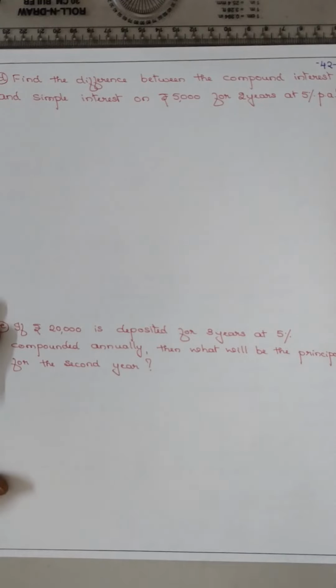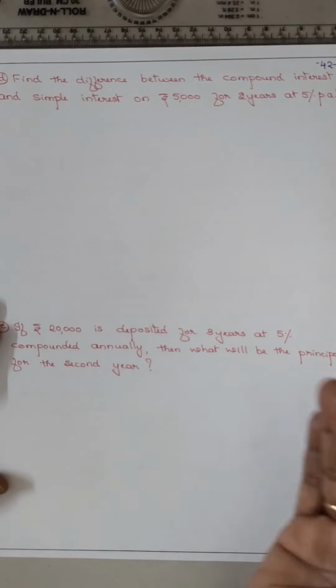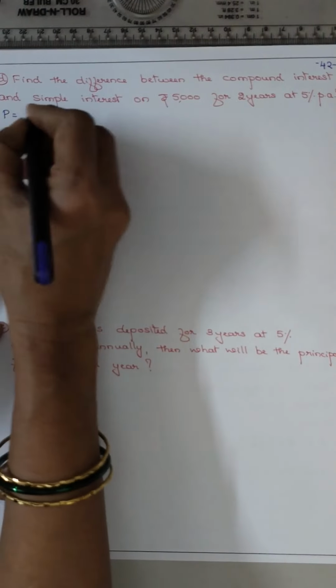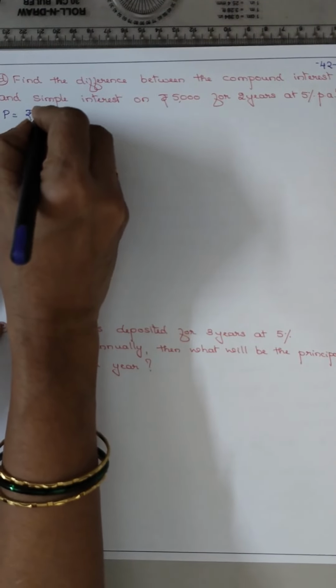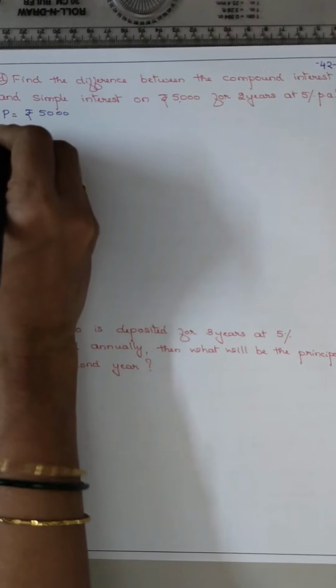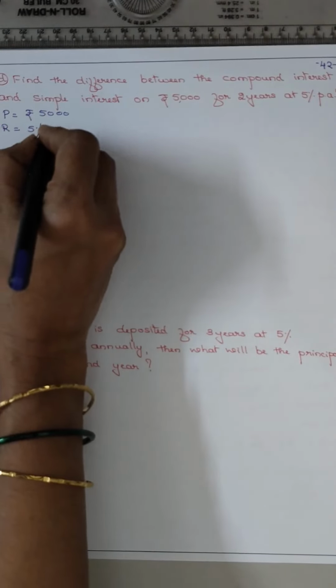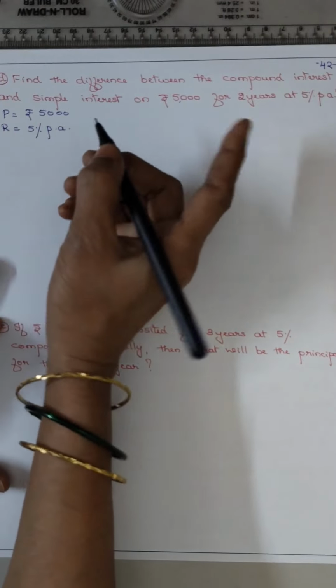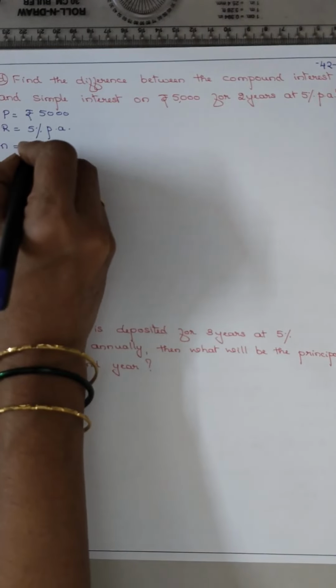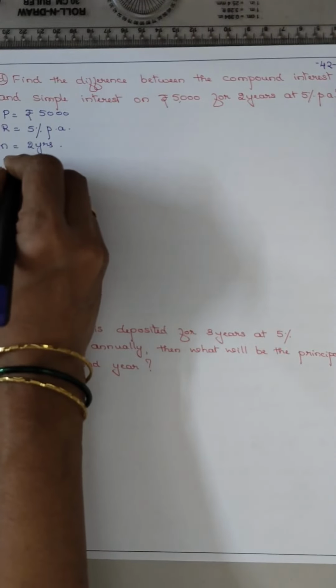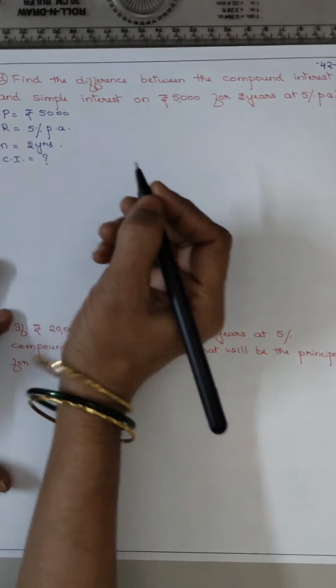So you have to do 2 sums. First, P is equal to rupees 5000, R is equal to 5% per annum. For CI we will be writing N is equal to 2 years. Find out CI is equal to how much?